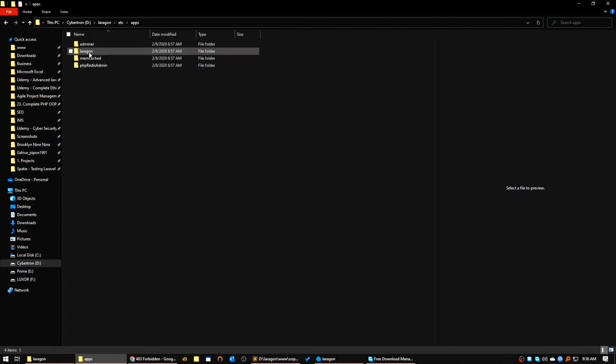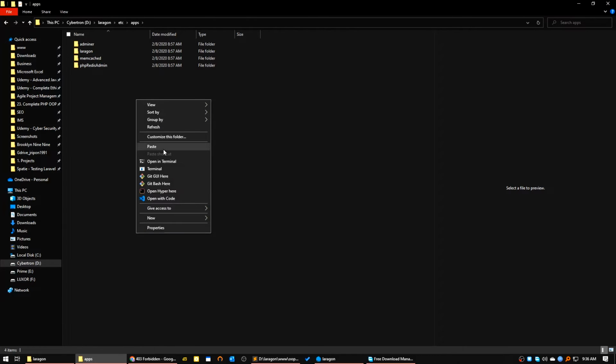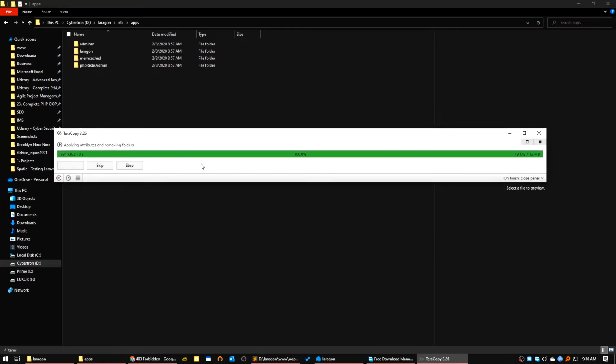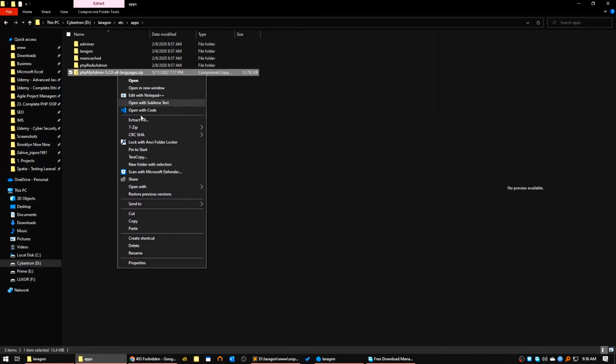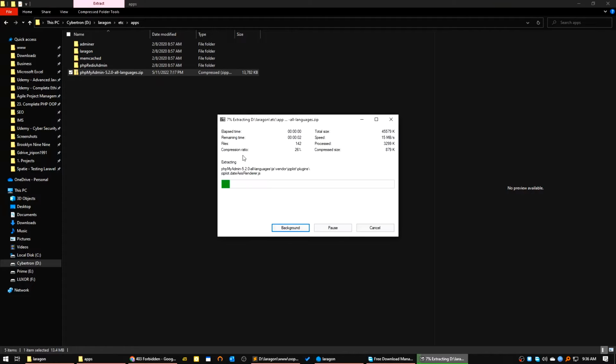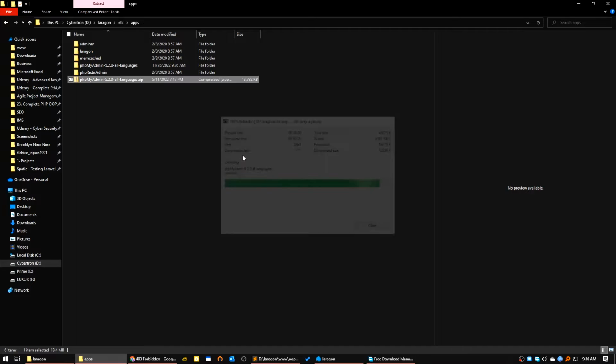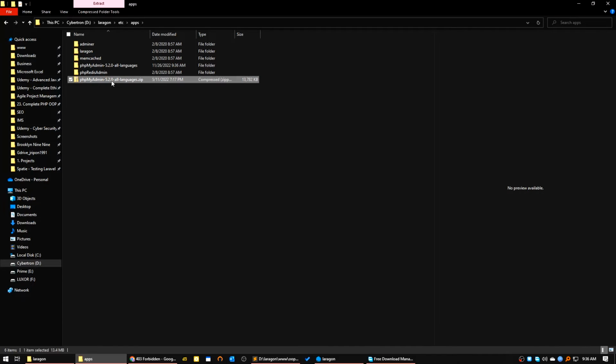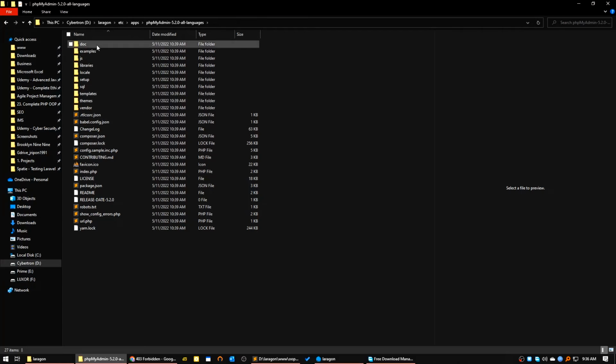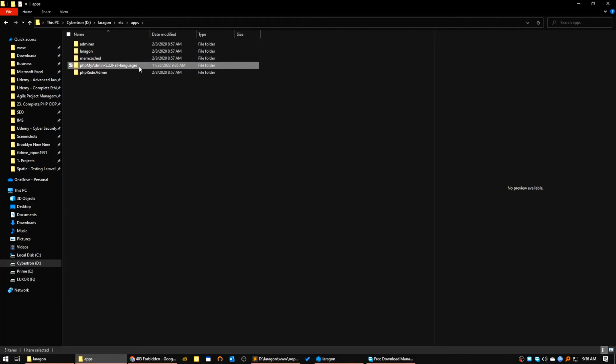If I go to etc and then apps, here is where our phpMyAdmin will reside. Let's paste the file here, extract it, and delete this one. Now let's see what's inside. Okay, this is our phpMyAdmin. Now I will just rename it to phpMyAdmin.